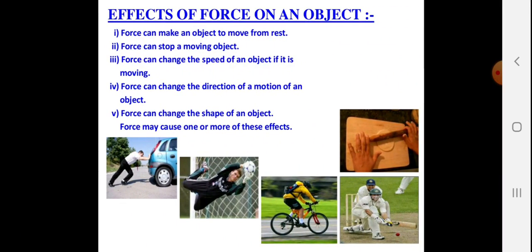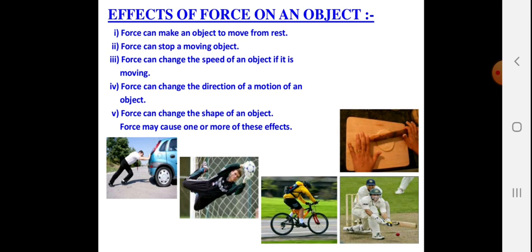Effects of force on an object. Force can make an object move from rest. Force can stop a moving object. Force can change the speed of an object if it is moving. Force can change the direction of motion of an object. Force can change the shape of an object. And force may cause one or more effects altogether.